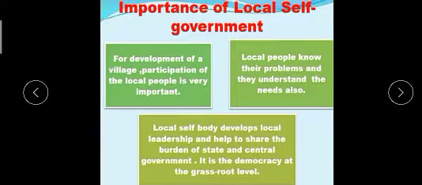And this local government is the last root level. From this, the local government includes the gram panchayat, then nagar panchayat, then mahanagar palika. All their roles are very different. So this we call local self government.